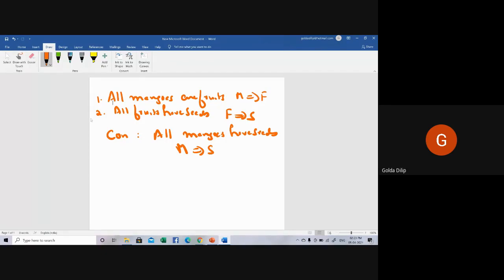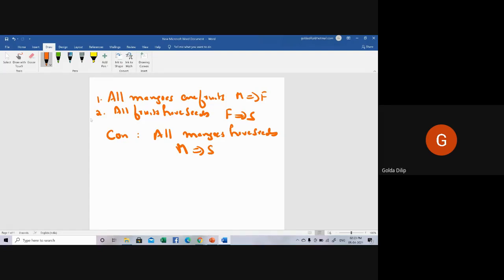In induction, you derive an axiom, so that's probable. For example, mango is a fruit, the box is full of fruits, and so the conclusion can be the box is full of mangoes. It may be true, it may not be true. The second sentence: the box is full of fruits.